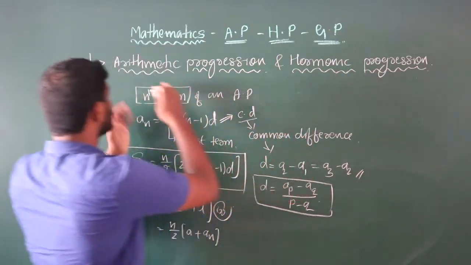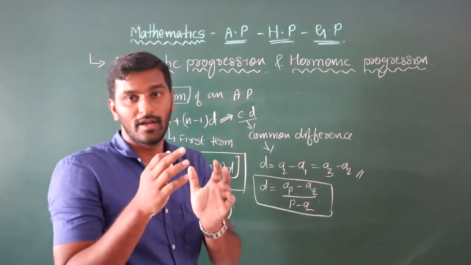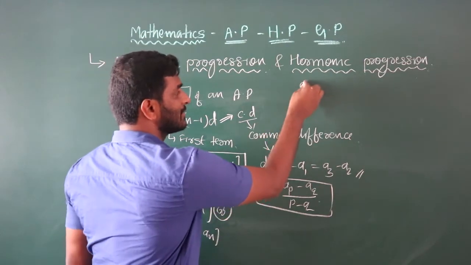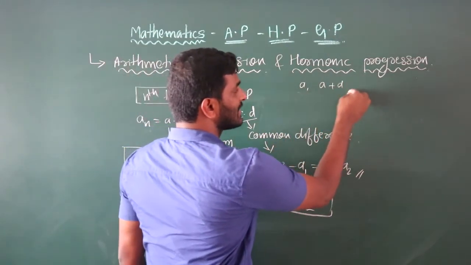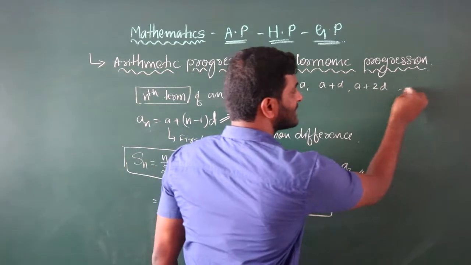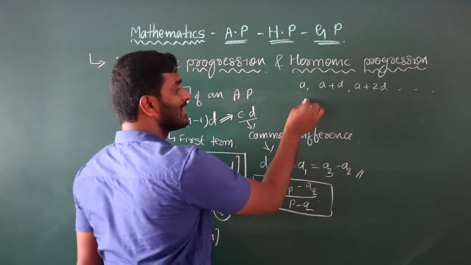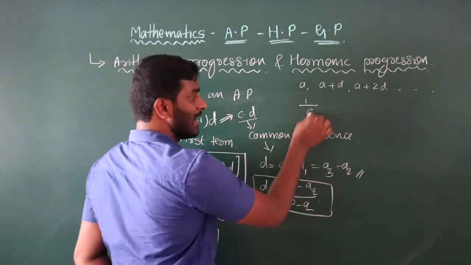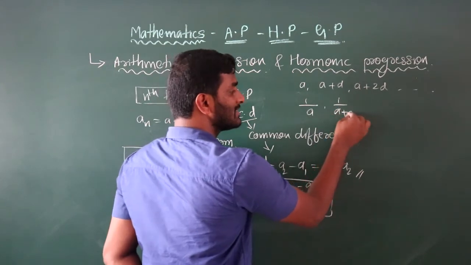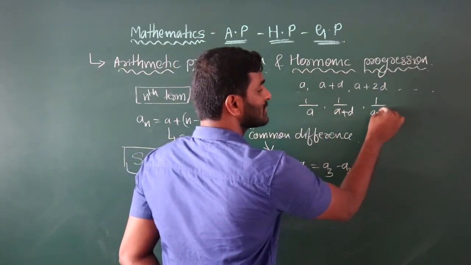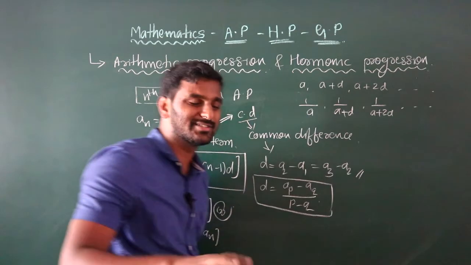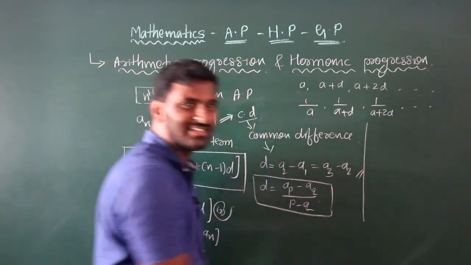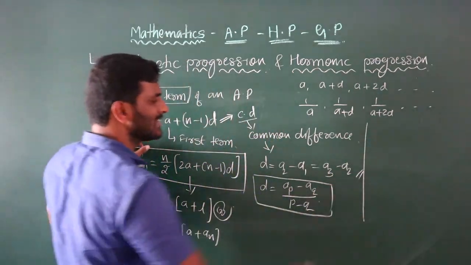The same thing applies in harmonic progression also. In the AP, the first term is a, the second term is a plus d, the third term is a plus 2d, etc. In the harmonic progression we take reciprocals: 1 by a, 1 by (a plus d), 1 by (a plus 2d), etc. Then we can easily guess the nth term.